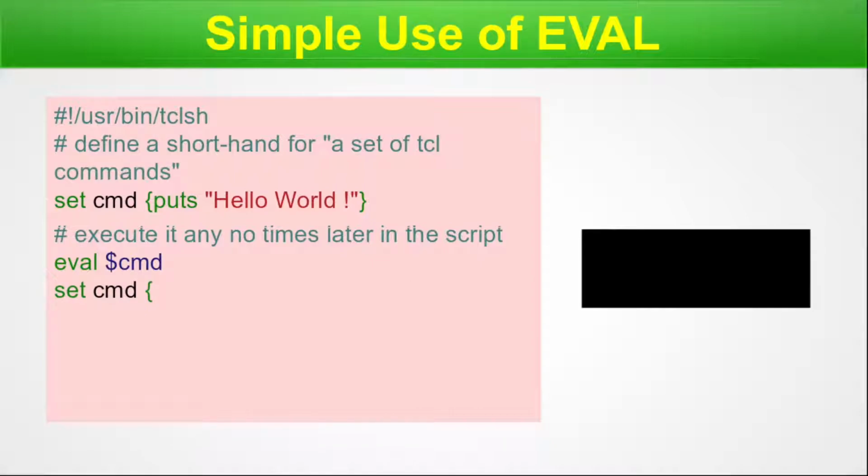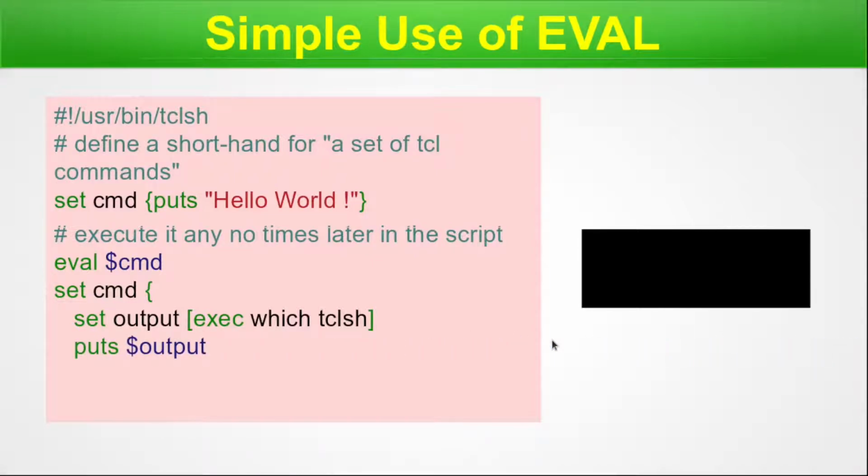Now let us go to a more complex kind of command. We are using the same name, set cmd, and here first we write set output [exec which tclsh]. Wait. Do you see that we are using exec already here inside eval? Exec we have already learned. Yes, we can use it. Next, we print the output. Here I close it. So here inside this particular variable, there is a list of strings.